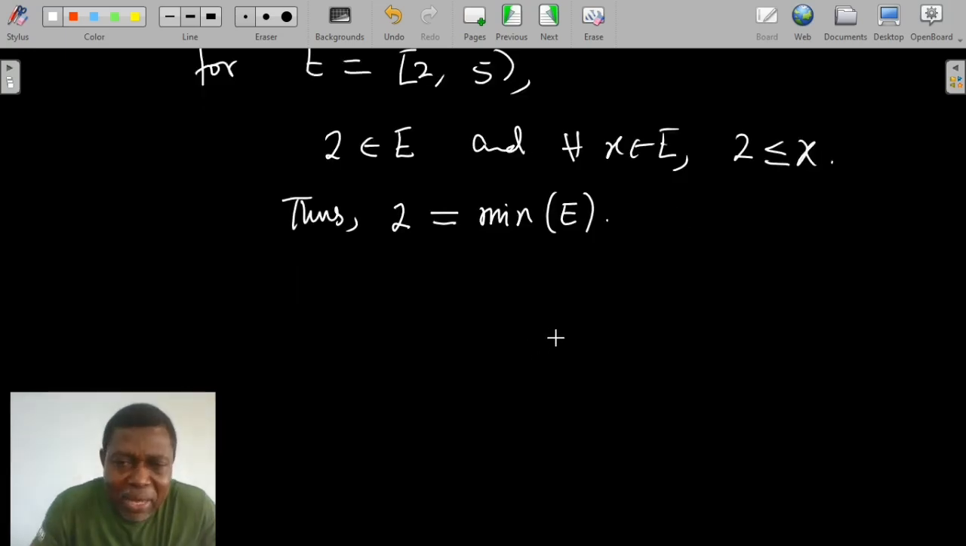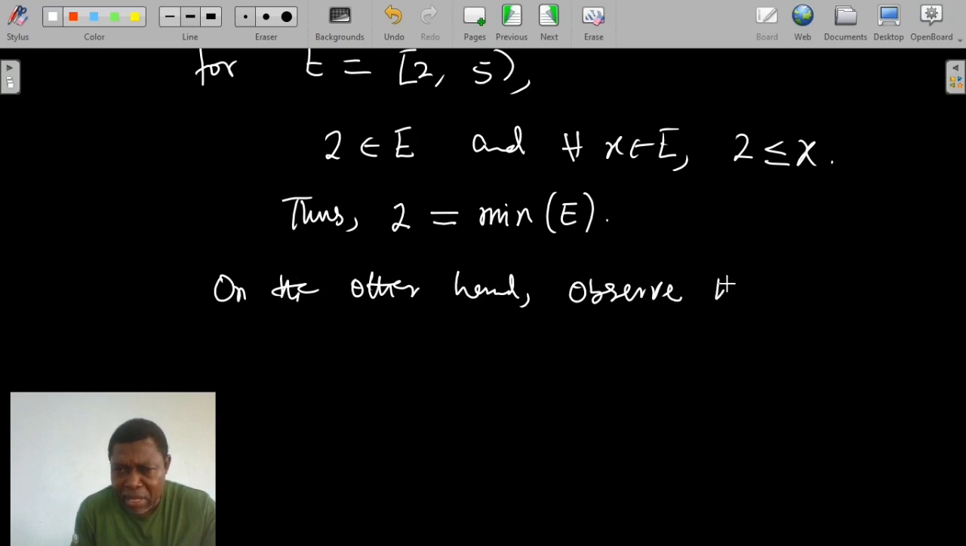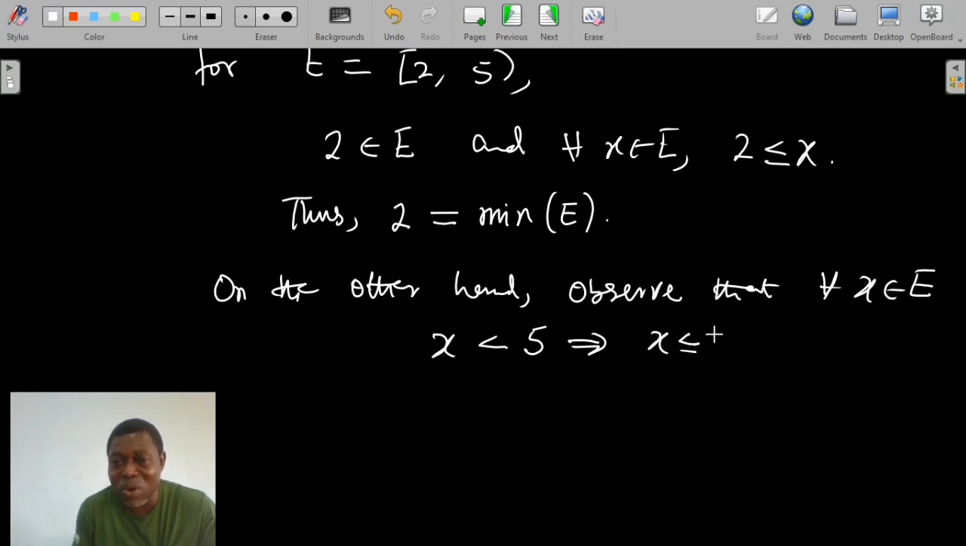Now, let us look at the other end of that particular set. I want us to observe, on the other hand, that for any x we pick in E, where E is defined above, where E is the interval [2, 5), x is less than 5, which implies that x is less than or equal to 5, because the truth statement is the one we pick: x is less than or equal to 5.